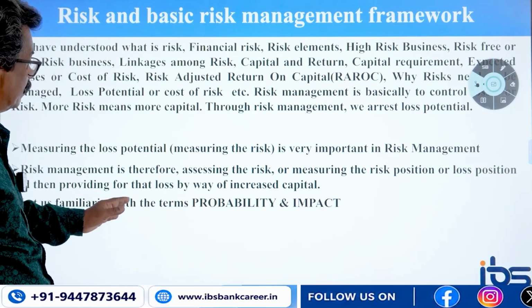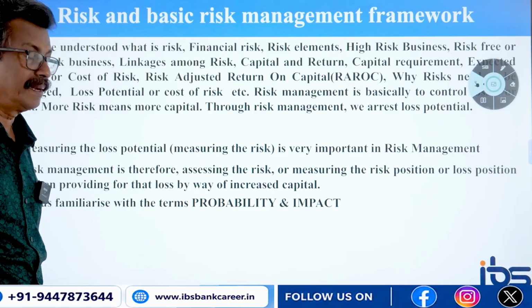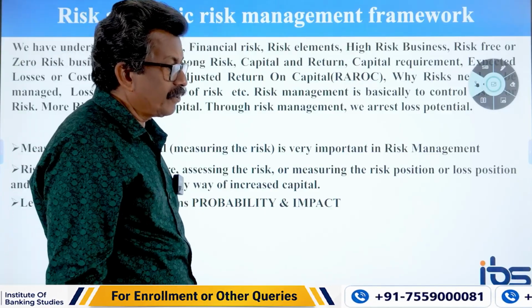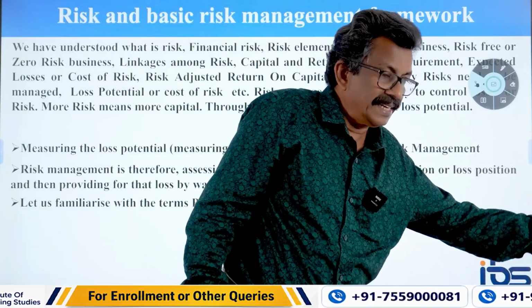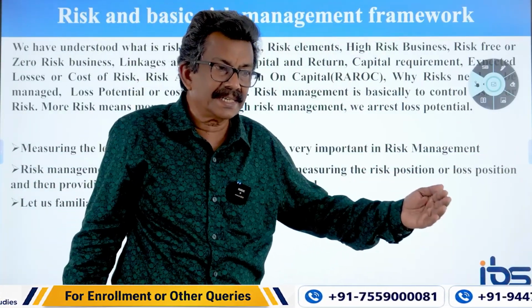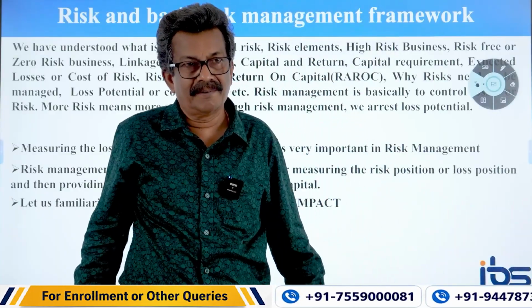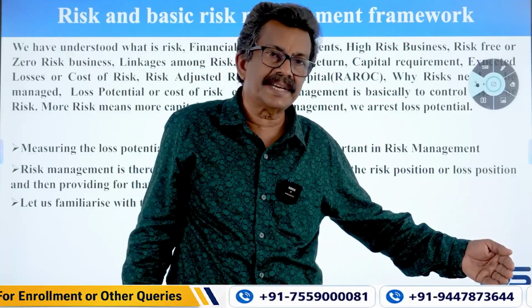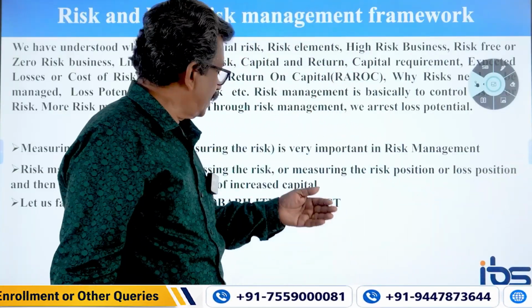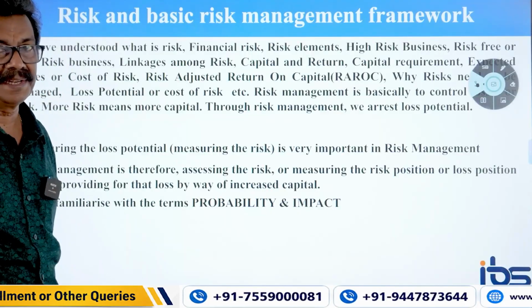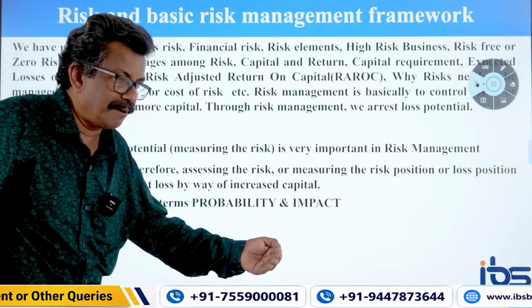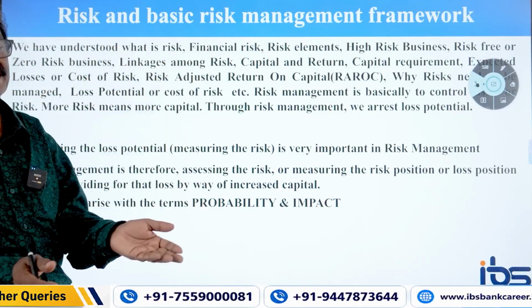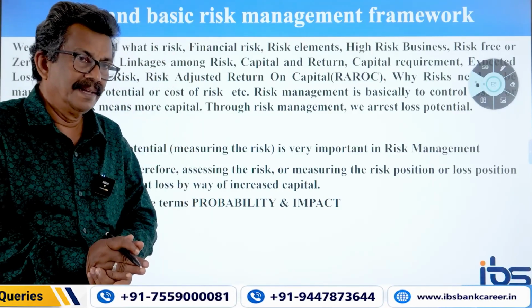Let us familiarize with the terms probability and impact. We have been discussing uncertainty. So, uncertainty is a probability. What is an example of that uncertainty? Probability in credit is default. So default is a probability. If a customer commits default, what will be the impact on that particular business?